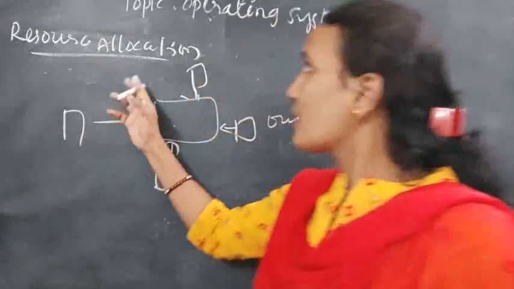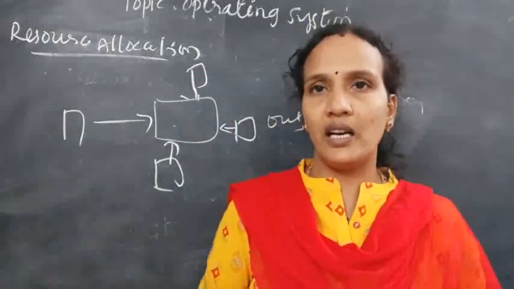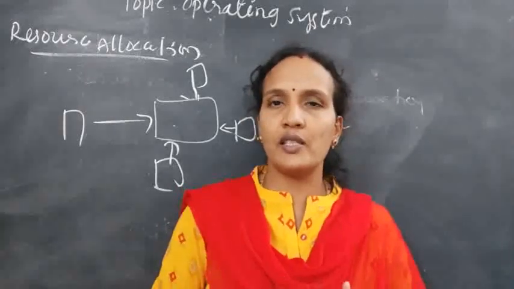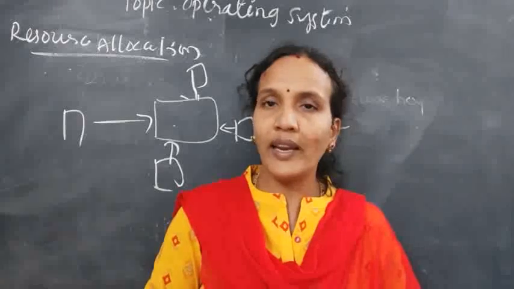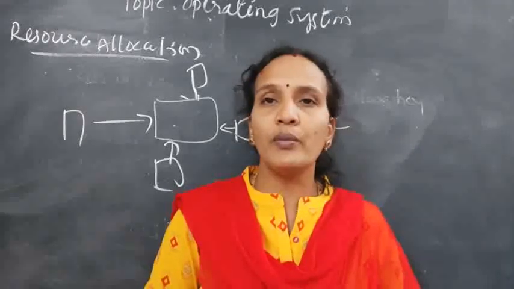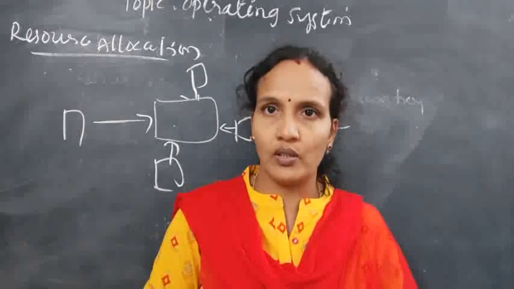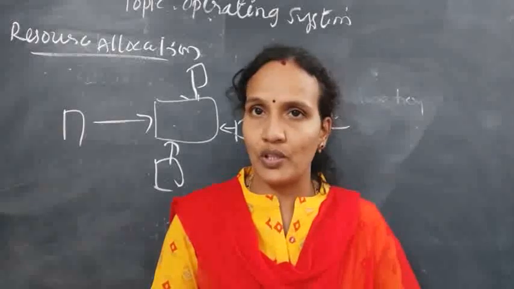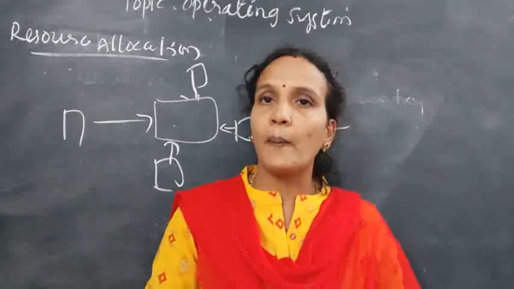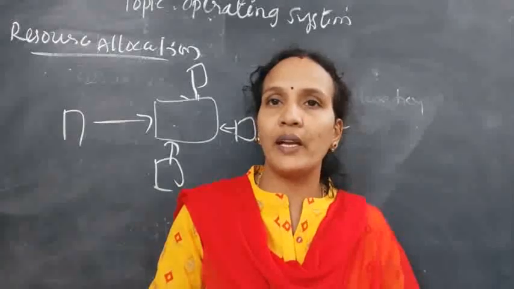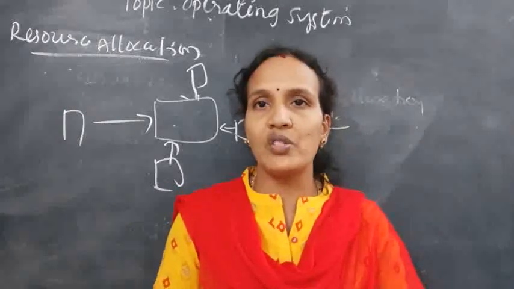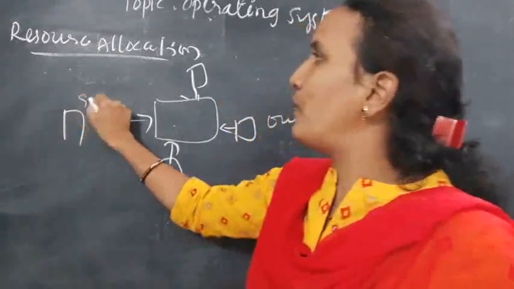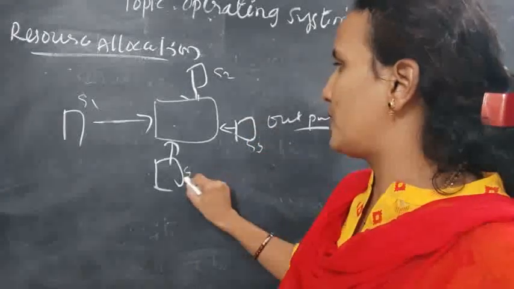Now resource allocation. For example, in the office, only one printer is there and 4 systems are there. So 4 systems are using the same printer. In that case, the printer is the resource. When more than one system is using the same resource, it is the job of the operating system to allocate that resource to multiple users based on priority, and priority means importance, and based on the time of request. This is system 1, this is system 2, this is system 3, this is system 4.